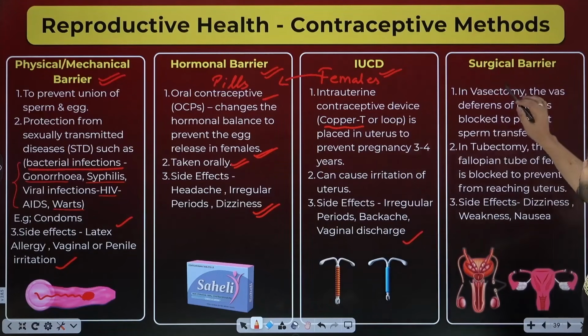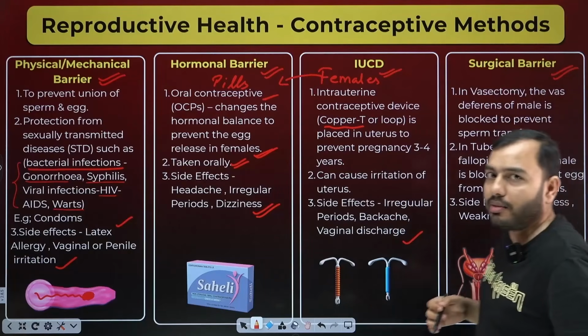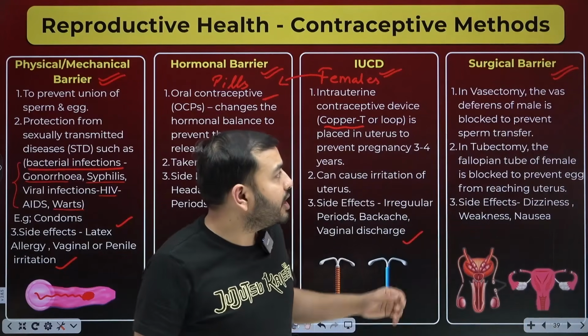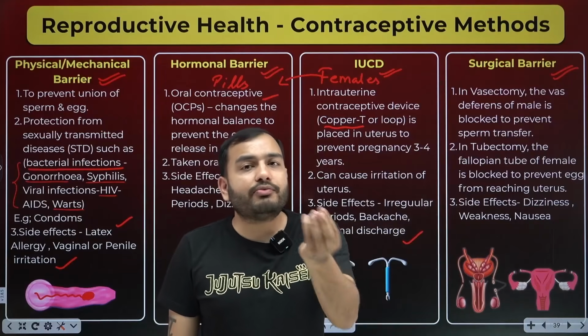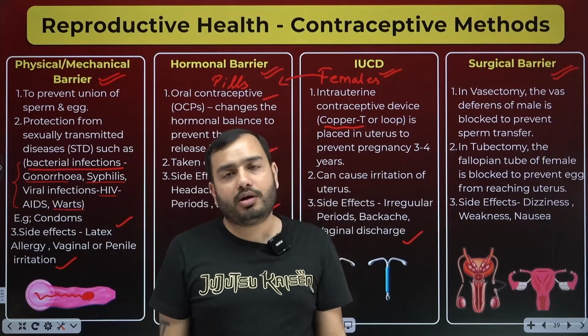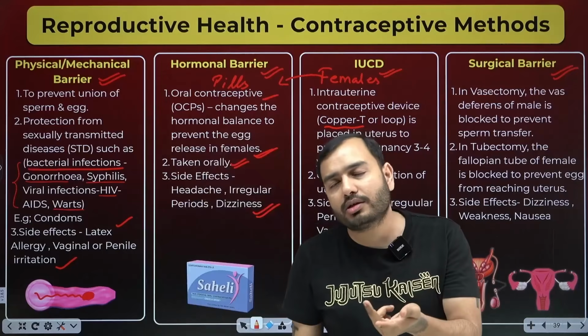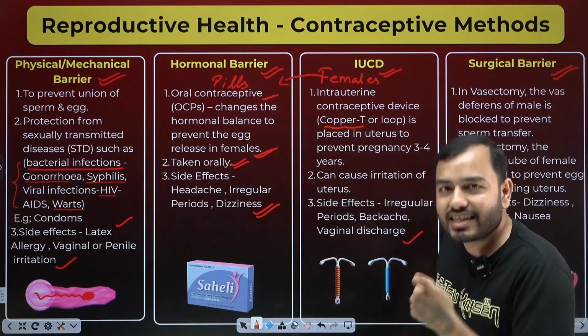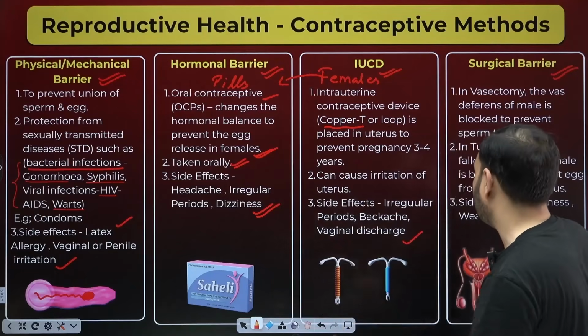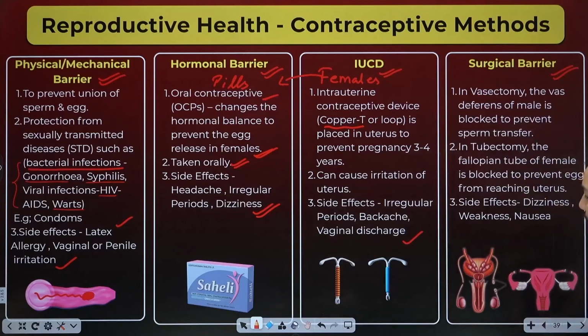Okay. What is next? The surgical barrier. What is the surgical barrier? Beta, it is called nasbandi in Hindi. What happens is that you block the tube through which the male gamete or female gamete was coming. So it has two methods, meaning two ways it can be done. One is male, one female. When done in males, we call it vasectomy. When done in females, we call it tubectomy. Vasectomy means you cut and block the vas deferens from the middle. And what is tubectomy? You block the fallopian tube from the middle.